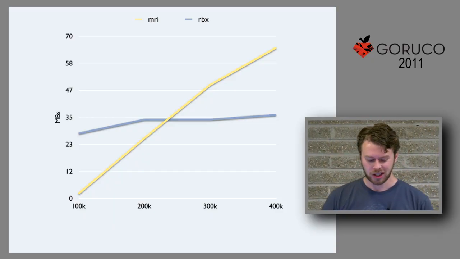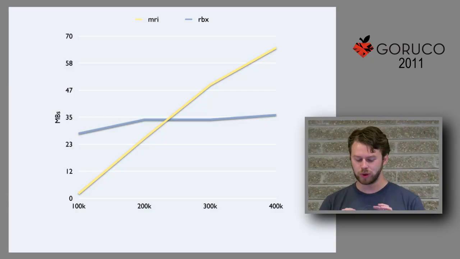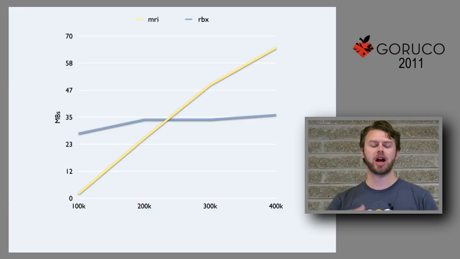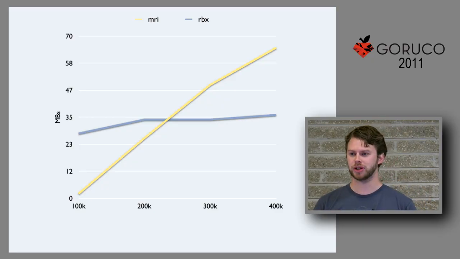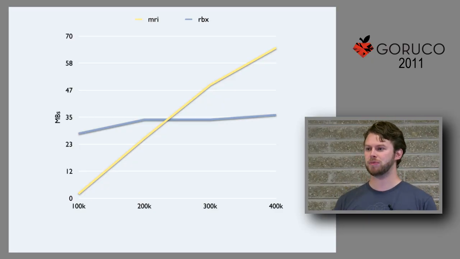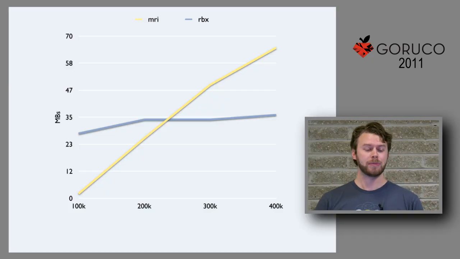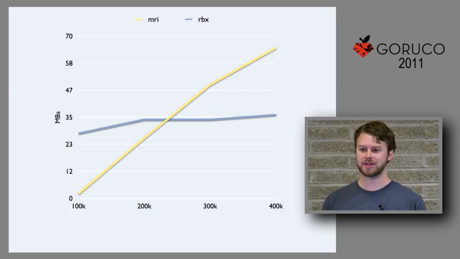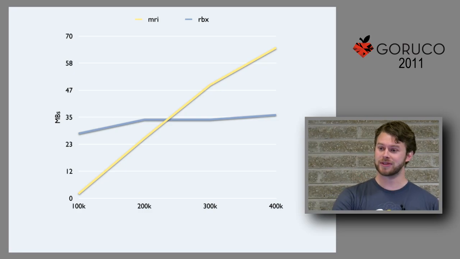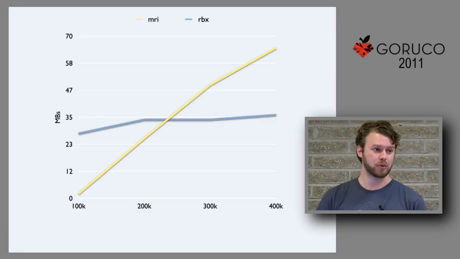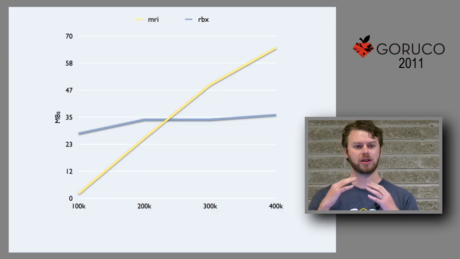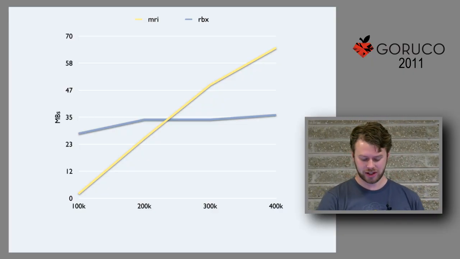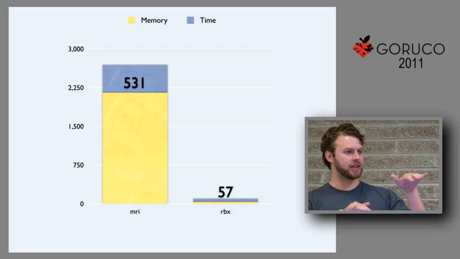This particular case is really interesting to me because it shows that all the time that we've taken to put into writing a really good garbage collector, a really good memory management scheme, has really paid off. Because this is a very common scenario. As people process more and more data inside Ruby, they're going to start to experience these kinds of issues more and more. And Rubinius can easily show that it is totally up to the task of tackling this kind of job.